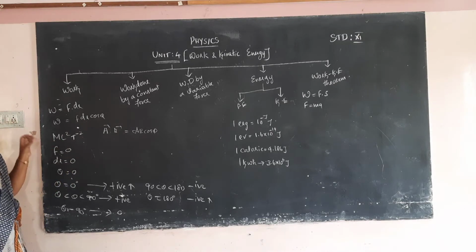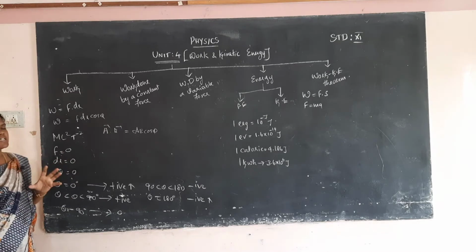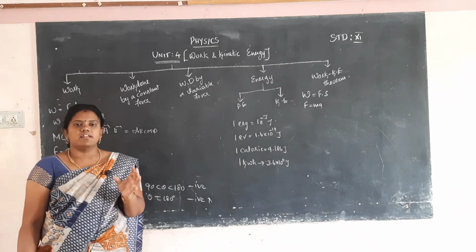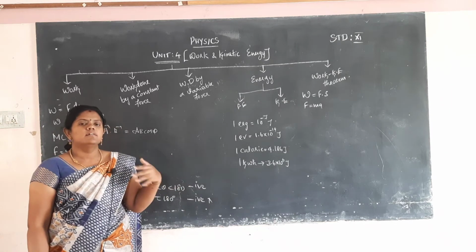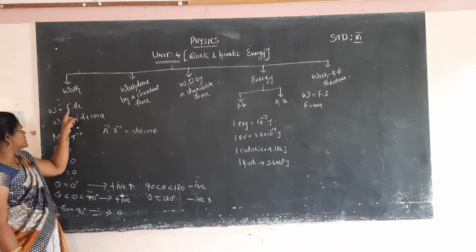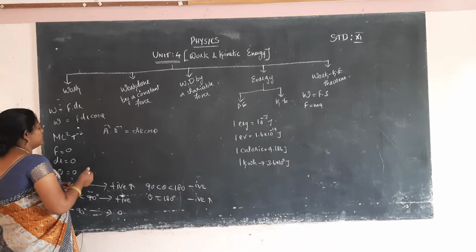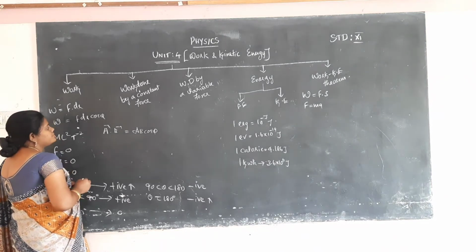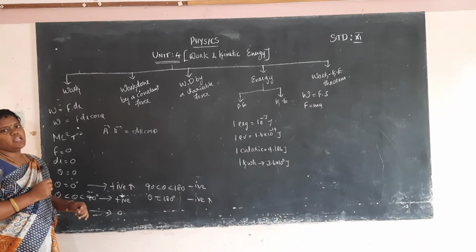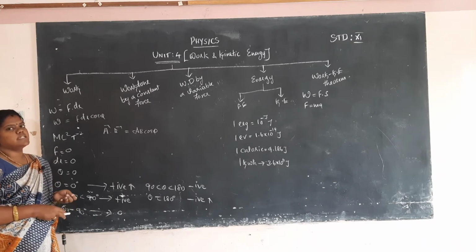What is the unit of work? Work is a scalar quantity. The direction does not need to be mentioned; work is given with magnitude only, not direction. The formula for work is force into displacement. So what is the unit of work? Normally the unit of work is joule. Work and energy have the same equivalent unit, joule.